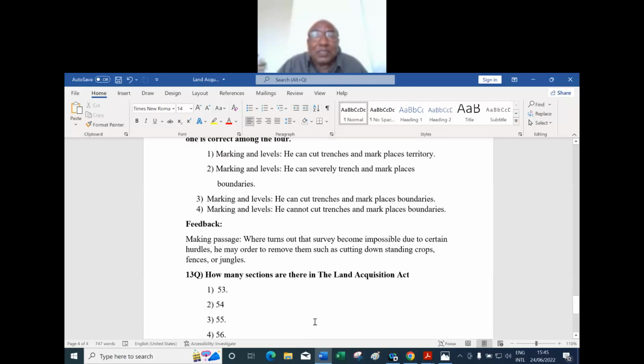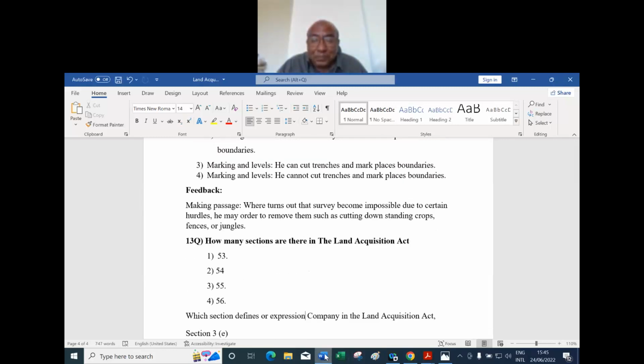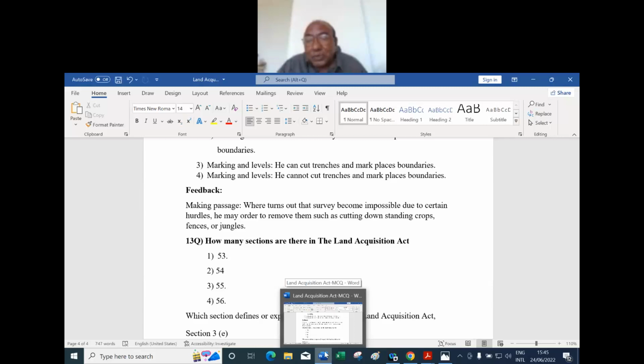Did you see the syllabus? They mention only Land Acquisition Act, that's all. They did not mention anything else. They should have more specifically said the Land Acquisition Act of 2013. That is the right way of dealing with it. And of course, I prepared some of the 1894 also, the old one.